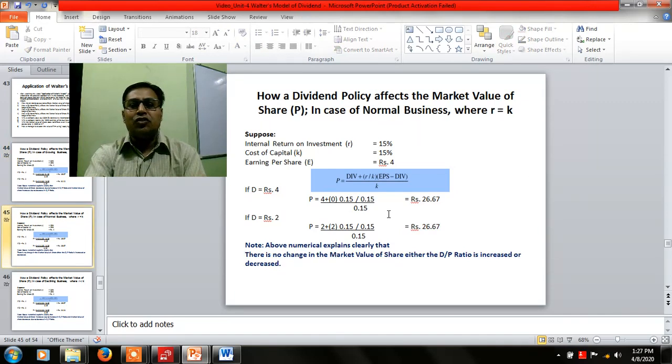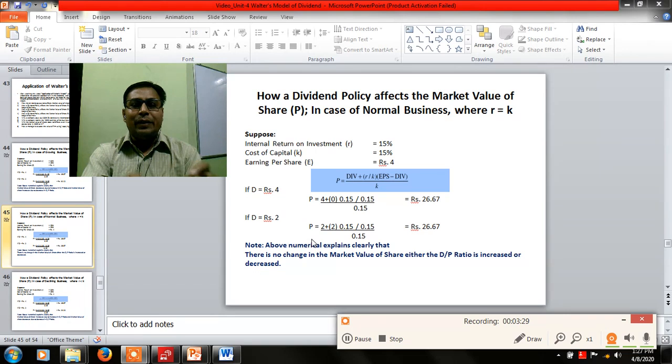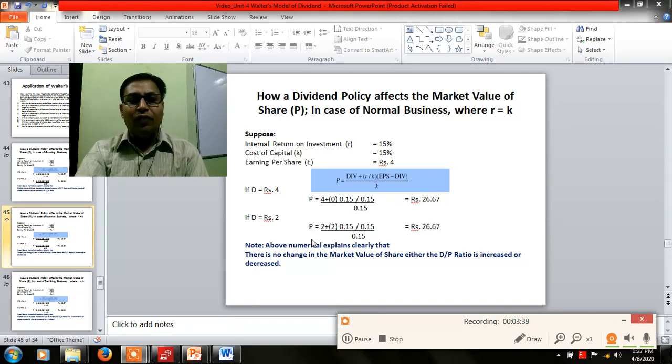In another case, there is a situation of the stable, I mean the normal business, where the R will always be equal to K. In this particular situation, the internal rate of return will be 15 as well as the cost of capital 15. Okay, so applying Walter's formula, you will find the market value of share will be 26.67, and after reducing the dividend payout ratio to 50%, you will find again the market value of share remains the same.